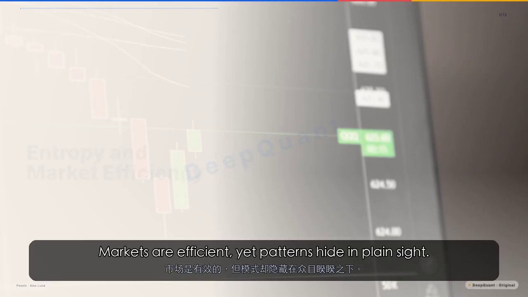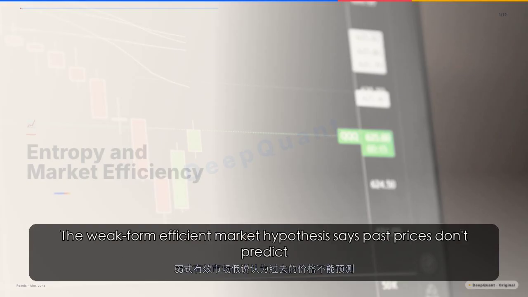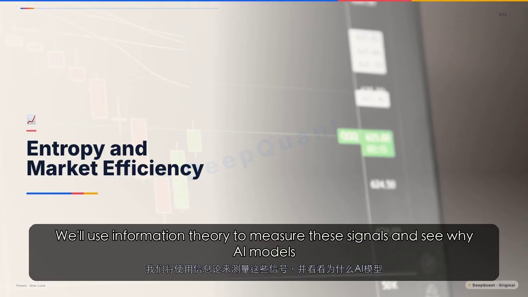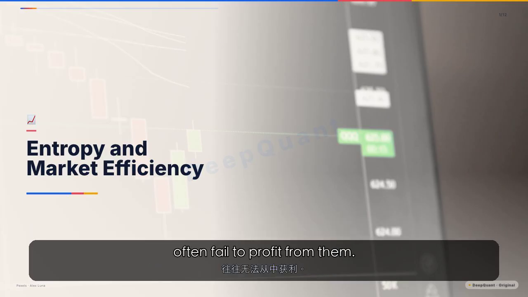Markets are efficient, yet patterns hide in plain sight. The weak-form efficient market hypothesis says past prices don't predict future returns, but nonlinear dependencies like volatility clustering persist. We'll use information theory to measure these signals and see why AI models often fail to profit from them.